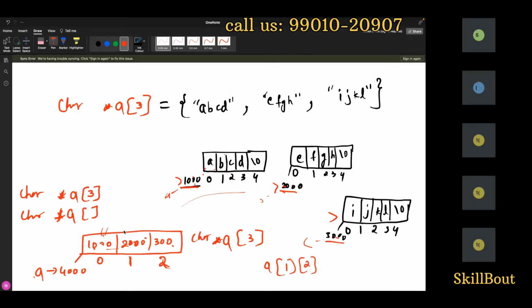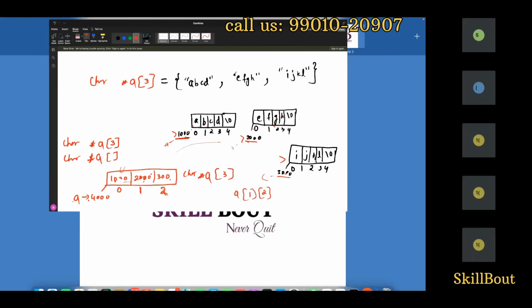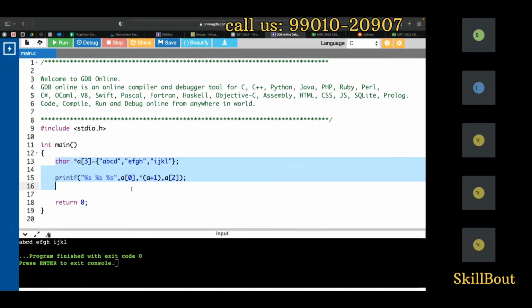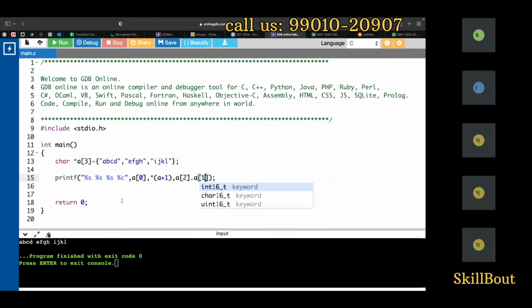What is A of 1 of 2? A of 1, you're going to here, and of 2, you'll get exactly G. Okay, so for example, I'll just tell it here. I'll use percentage c, since I'm printing the character, and I'll go here and write A of 1 of 2. I'll do it when I run this program.